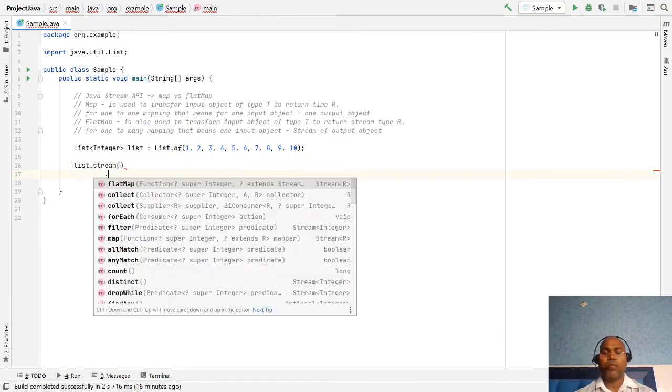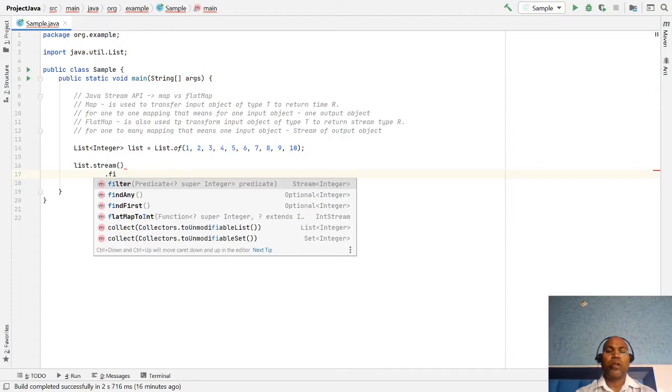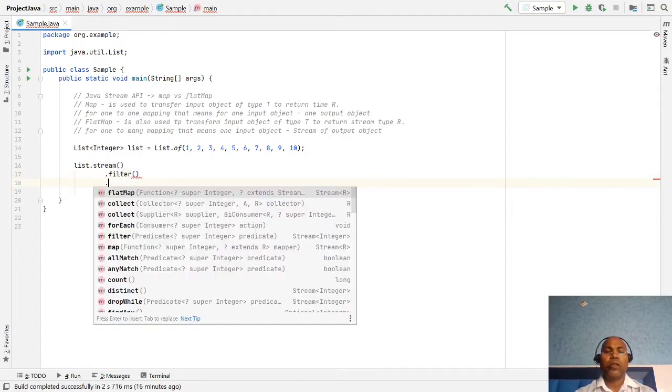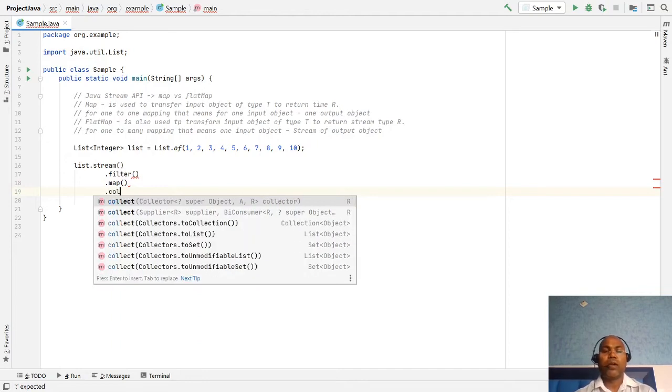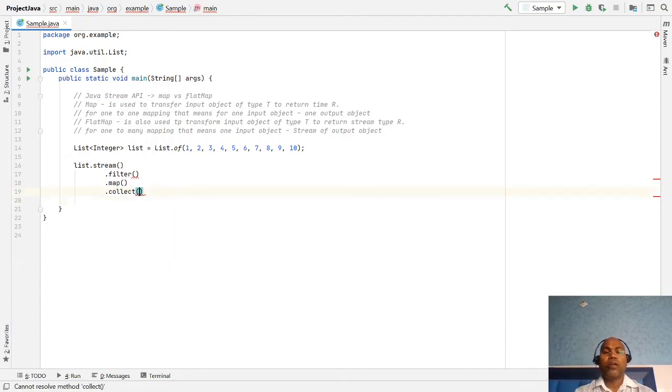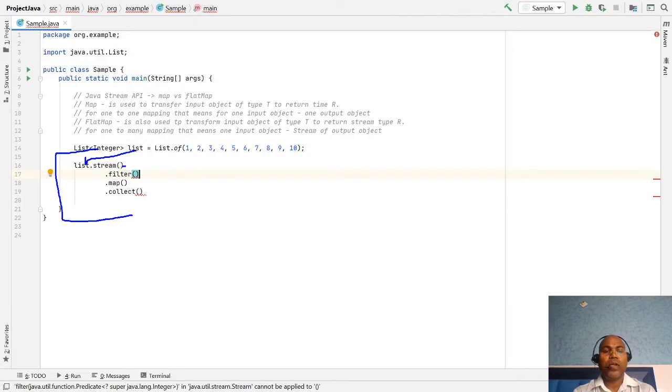Now the Stream API has multiple intermediate operators. You can apply filter, you can apply map, you can apply collect, multiple ones. These are the intermediate operators, and these are the terminal operators. From Java's design perspective, this list is the source of data, and you have started a stream.